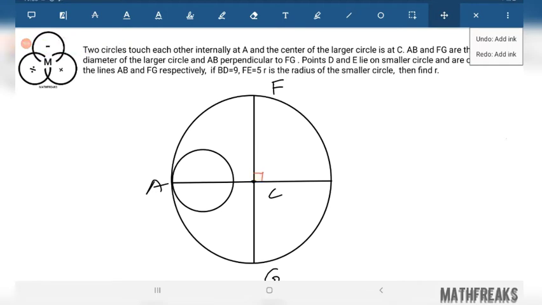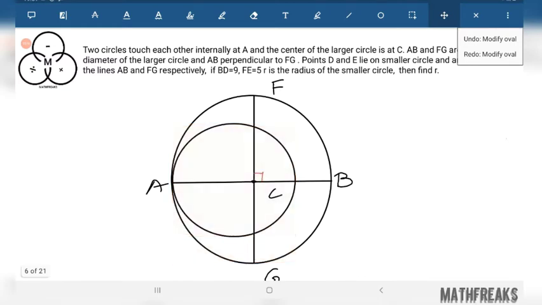Now let's see what is happening. This is point B. The problem says the diameters are also intersecting the smaller circle, but in this diagram it is not intersecting, so we have to modify the smaller circle. After a little modification, now it is intersecting. We can say FE is there, AB is there, all the problem is solved now.